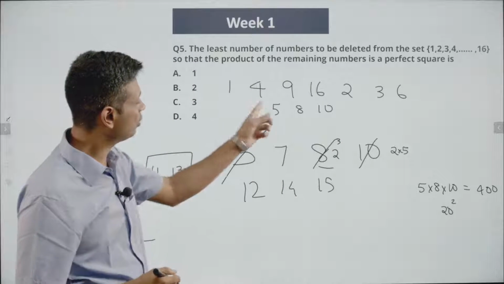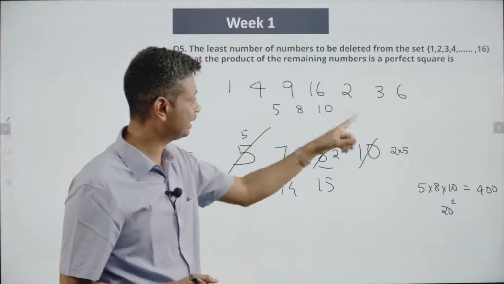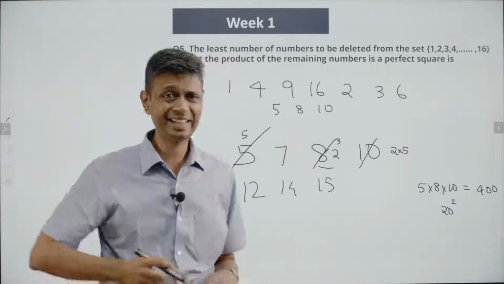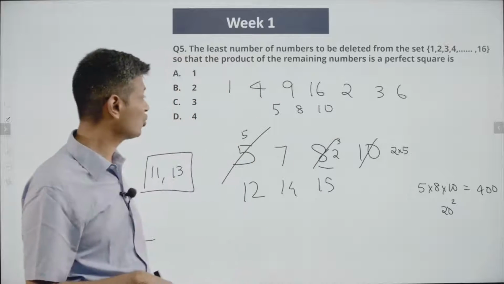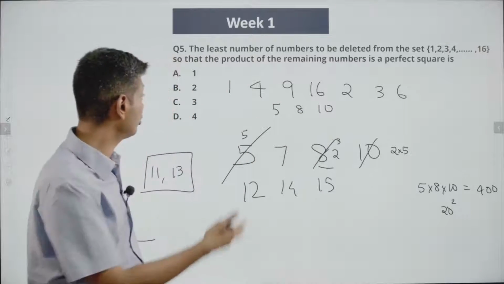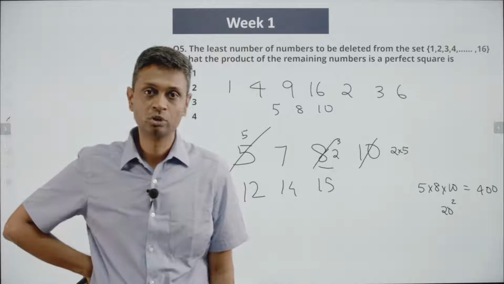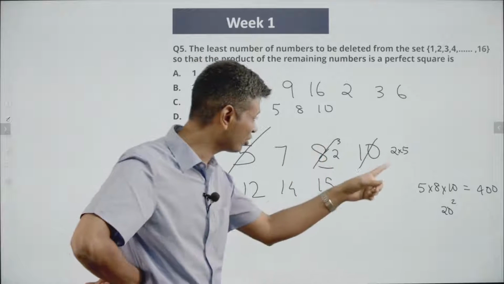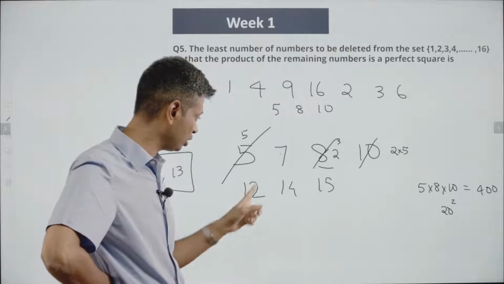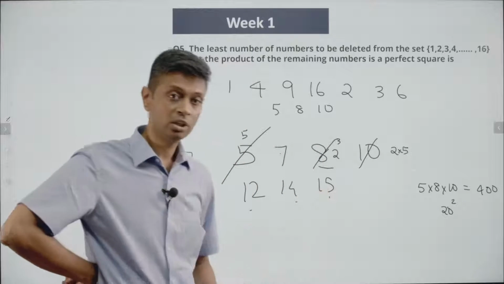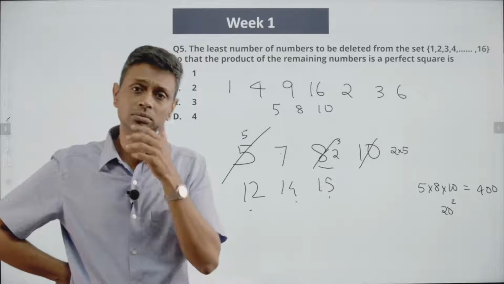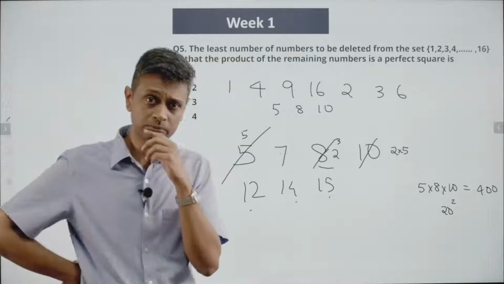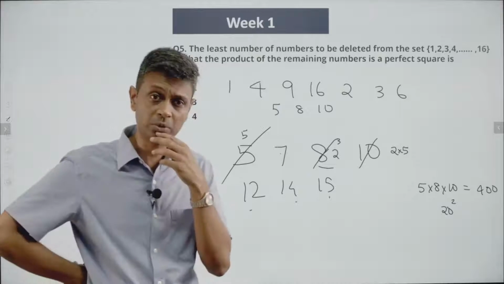Brilliant. So 1, 4, 9, 16, 2, 3, 6, 5, 8, 10. So 7 plus 3, 10 can be retained. Out of 16, 6 can be kicked out. But even 6 is not there in the choices. So what is that telling us? They're telling us that even after this, from the 7, 12, 14, 15, we can still carve out some square. Or in some combo, we can carve out a square.